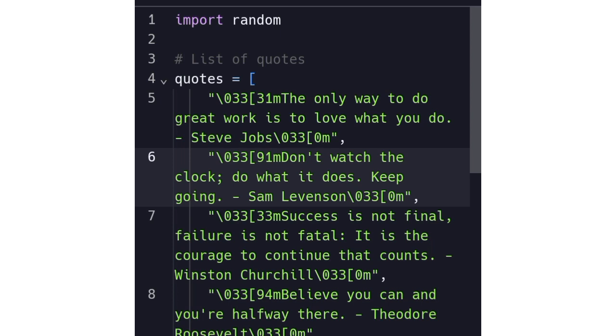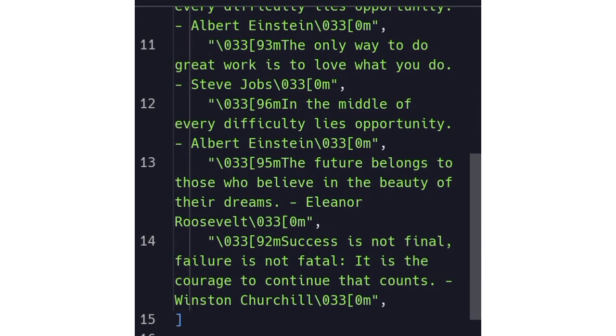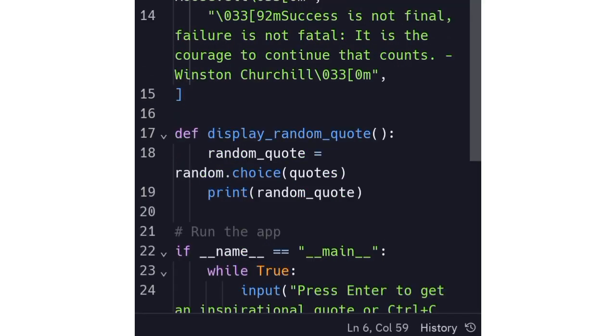So you can say quotes is equal to, then you open your square bracket, then you enter the number of quotes or inspirational words you want. All these green strings you see here represent inspirational words. You can go through the code step by step to be able to come out with the same output. After you enter all the inspirational words, the next thing is to define display random quote.